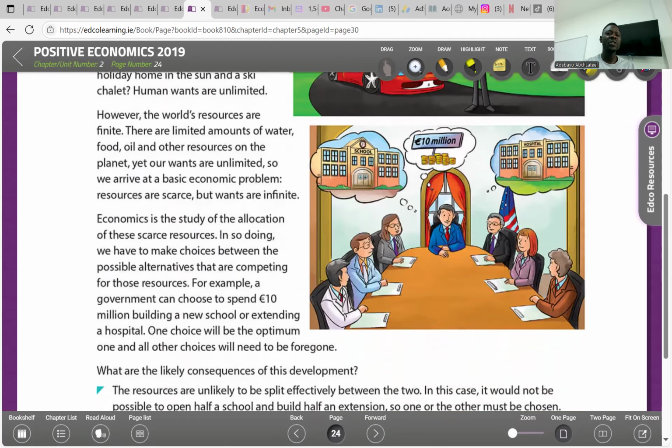However, the world's resources are finite. There are limited amounts of water, food, oil, and other resources on the planet. Yet our wants are unlimited. So we arrive at the basic economic problem: scarcity. Because our resources are limited and our wants are infinite, it means there's going to be scarcity. So there are limited resources and infinite wants, and this brings about scarcity.